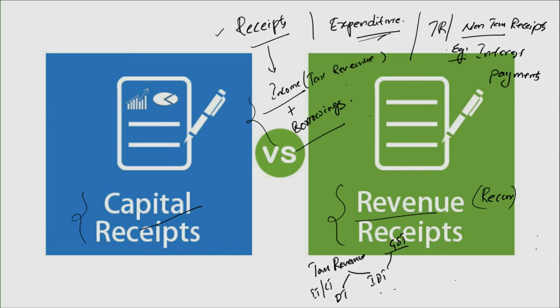Similarly, the user charges, fines, university fees, any receipt, anything that is a regular flow to the government but not necessarily in the form of tax could be an example of a non-tax receipt. Like I said, interest payments made by the states upon the loans borrowed from the center, the user fee and all such kinds of court fees, all such examples could be good examples of non-tax receipts.